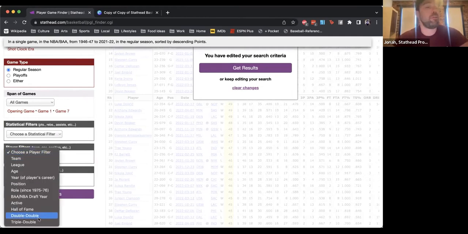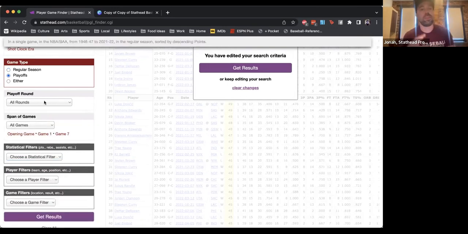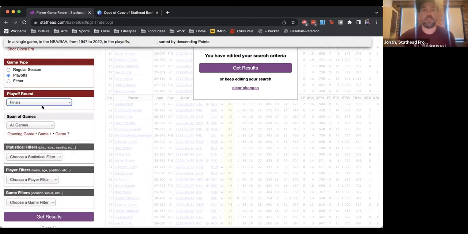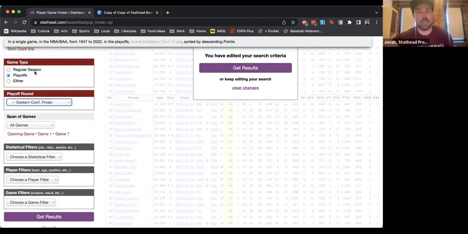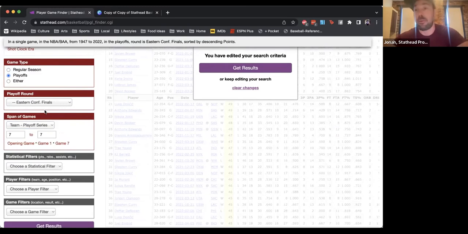There are filters for triple doubles and stuff like that. But when you click to playoffs, you'll see some of these options change around. So now you can search by playoff rounds. You can just look up finals games. You can just look up first round games. You can just look up the Eastern Conference Finals if for some reason you wanted to do that. And you can also narrow it down to the game within the playoff series. So obviously a really popular one to look up is Game 7s.